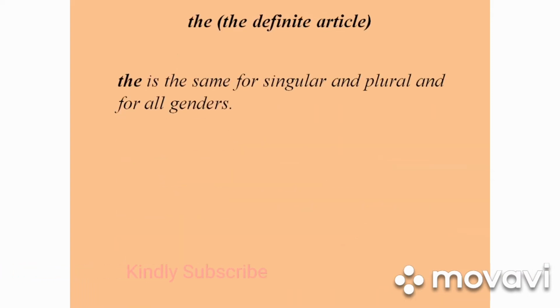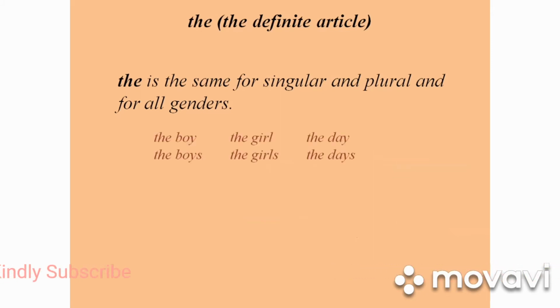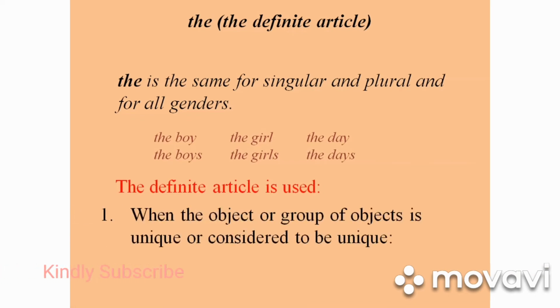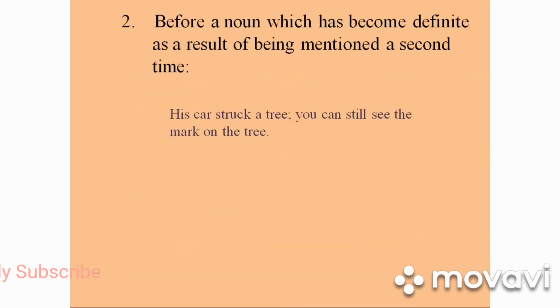Definite article. The definite article the is the same for singular and plural and for all genders. The boy, the boys, the girl, the girls, the day, the days. The definite article is used when the object or group of objects is unique or considered to be unique, like geographical places: the earth, the equator, the sea, the stars, the sky.